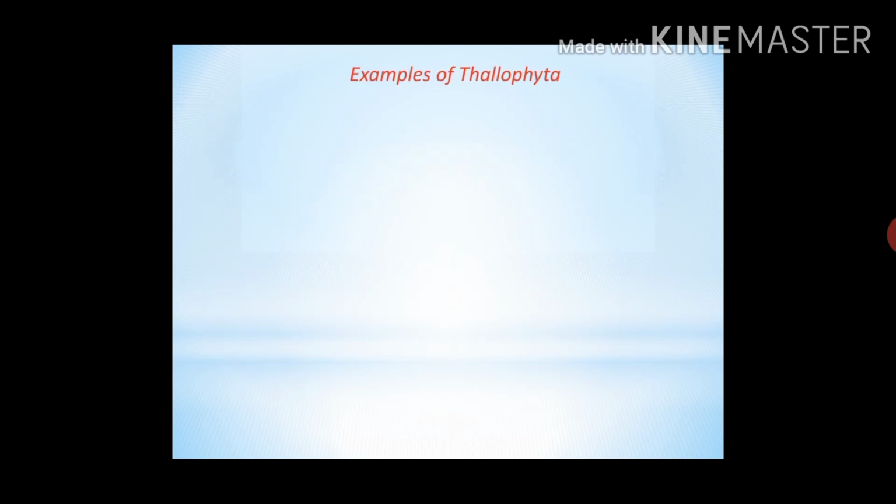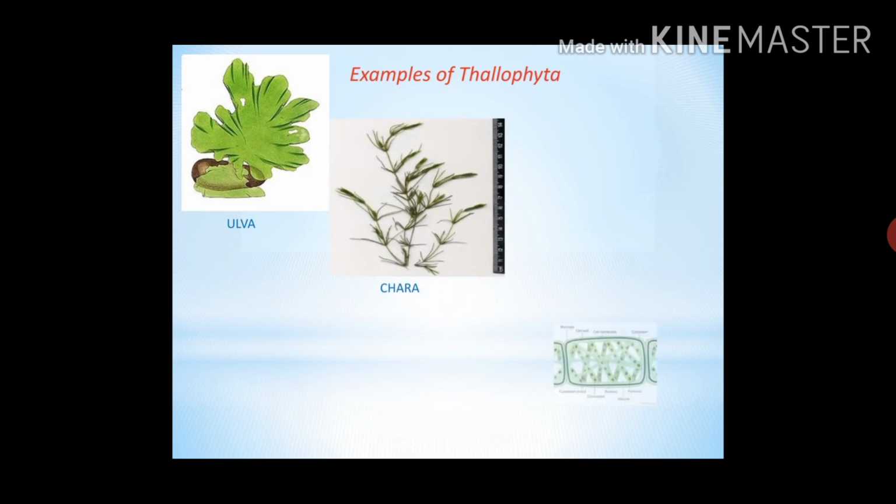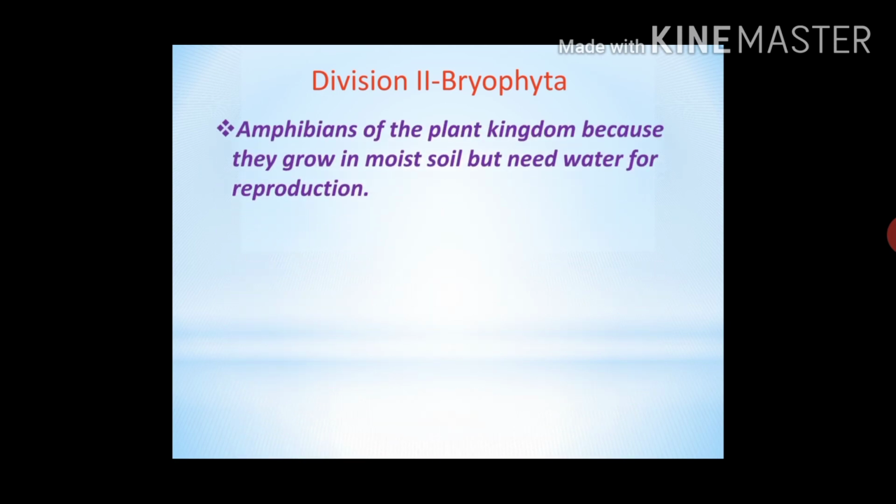Now let's see the examples of Thallophyta. They are Ulva, Chara and Spirogyra. Now let's see the second division of cryptogams, that is Bryophyta. This group of plant is called amphibians of kingdom Plantae because they grow in moist soil but need water for reproduction. Do you remember frog? It is also an amphibian animal. Means live on land and also in water. These plants also use water and soil. So they are amphibians.